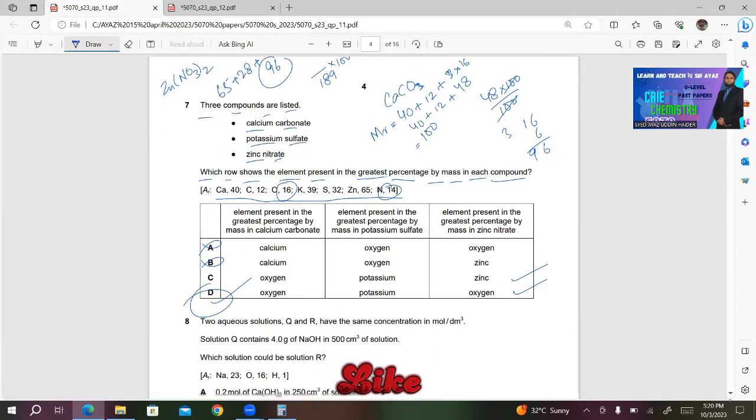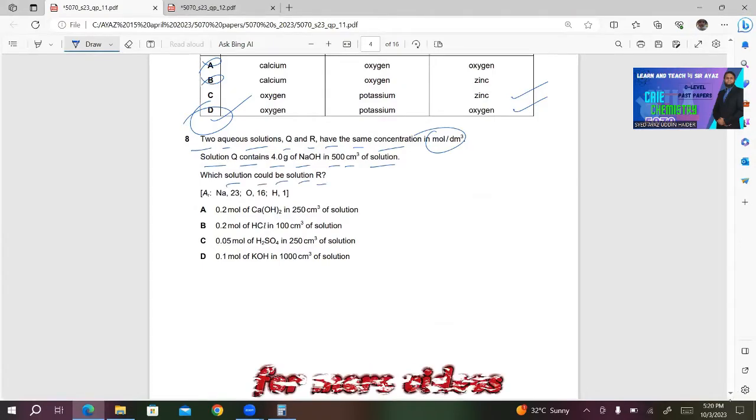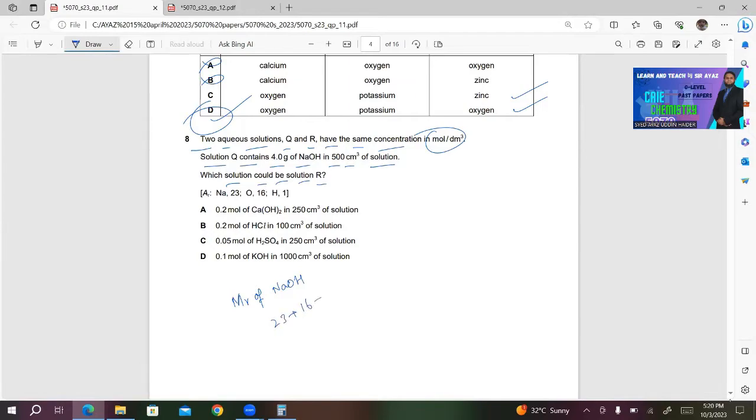Number 8. Two aqueous solutions Q and R have the same concentration in mole per dm cube. Solution Q contains 4 gram of NaOH in 500 centimeter cube of solution. Which solution could be solution R? So I need to calculate the concentration in mole per dm cube for NaOH. The grams of NaOH is given, so I'm going to calculate the MR of NaOH. Na is 23, we have one oxygen, 16, plus 1, so it becomes 40. If you divide 4 by 40, what do you get?